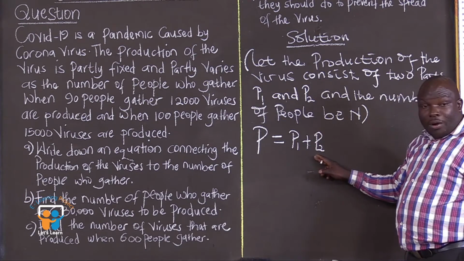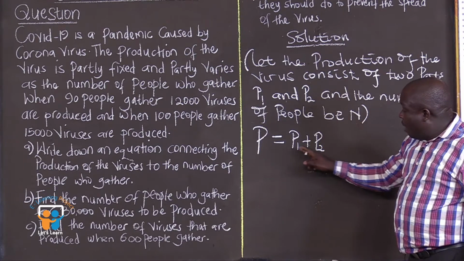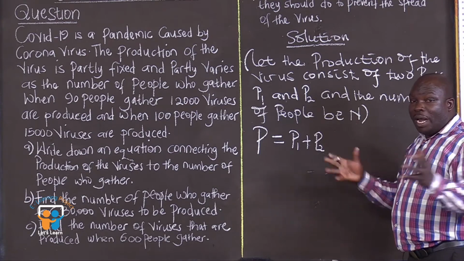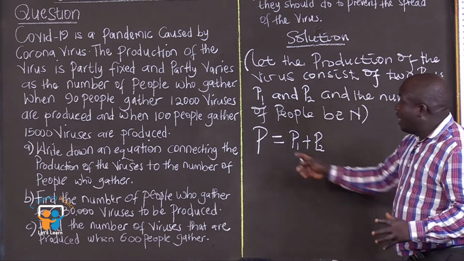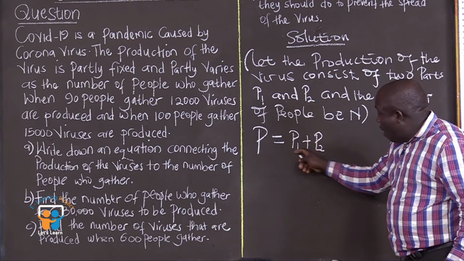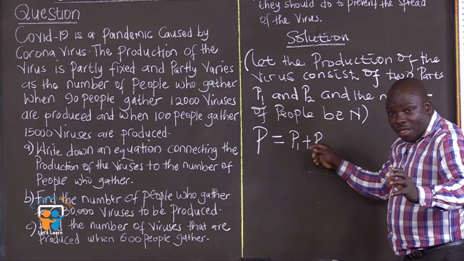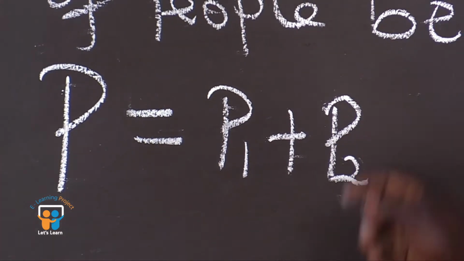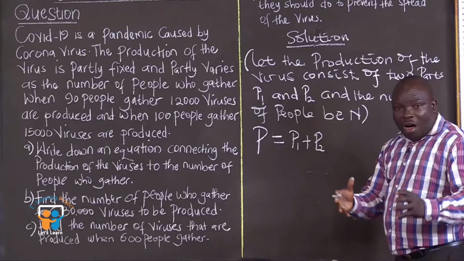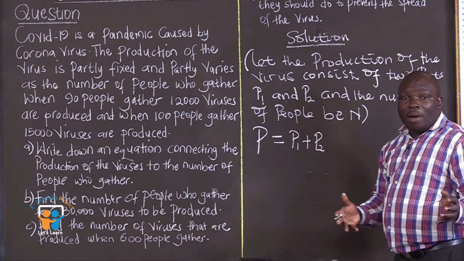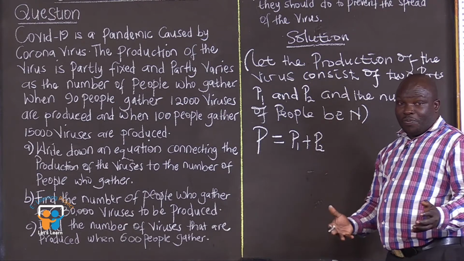That's why we are having a combination of small p1 plus small p2, meaning we are having two parts comprising the production of the virus. The capital P is the production of the virus. The small p1 is that part of the production which is fixed, and the small p2 is that second part of the production which varies directly as the number of people who gather.